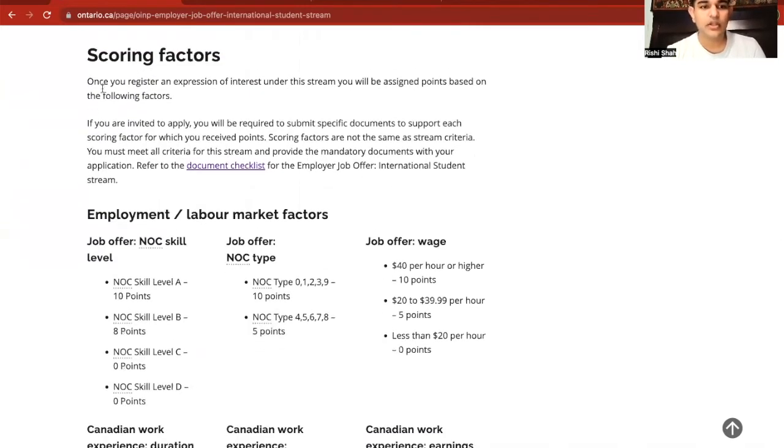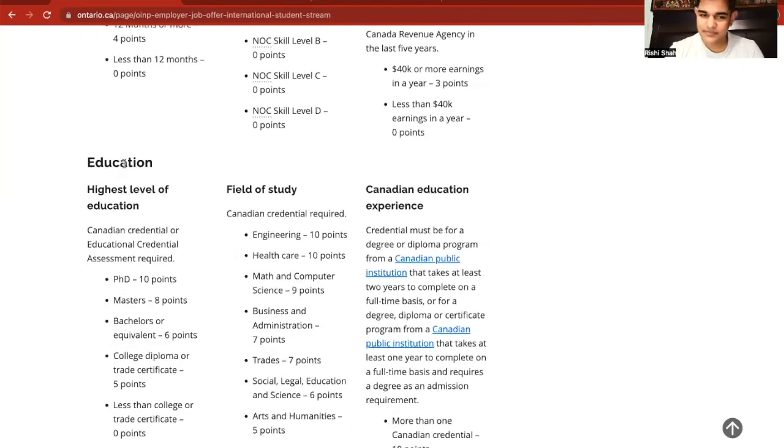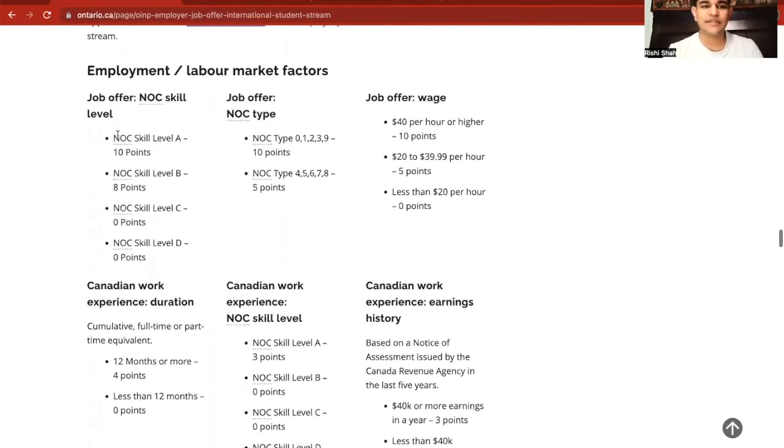For scoring, once you register an expression of interest, that's like a letter that you send to show that you're interested in being a permanent resident in Canada under this stream, it assigns you to a point-based system. Now, the point-based system has two big columns. One is the employment, because this is the employment offer stream for international students. The second is education. So first of all, the employment.